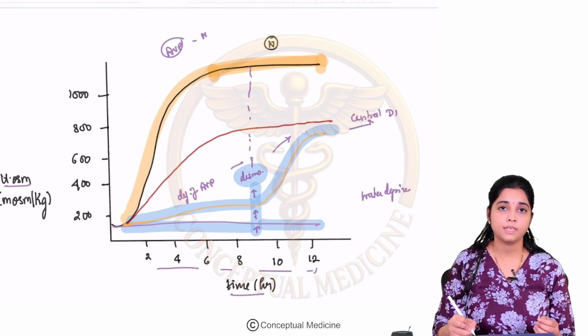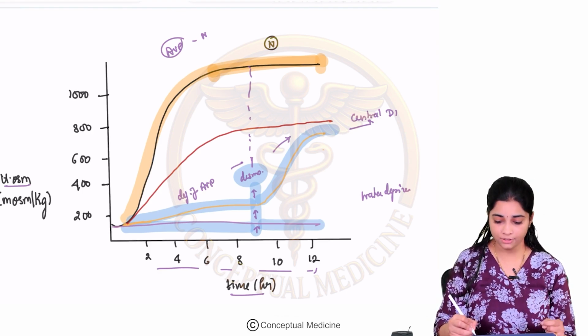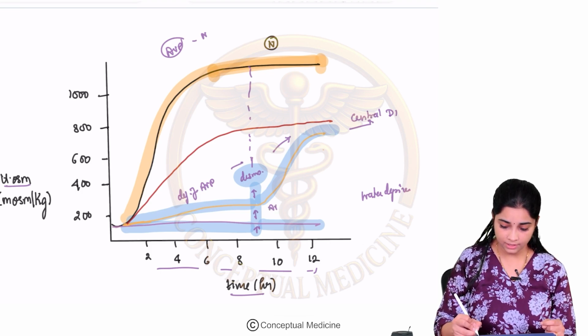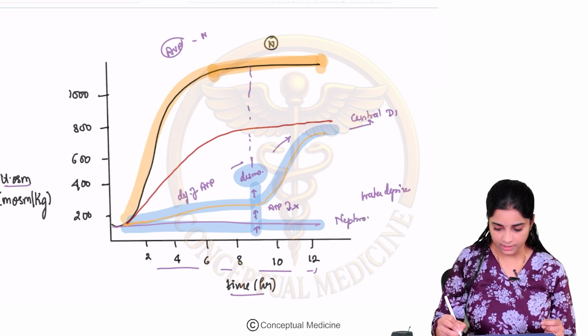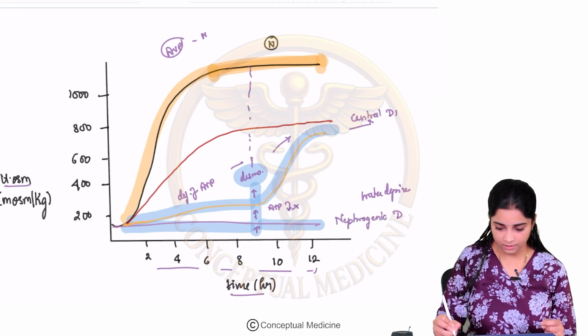So what does that mean? That means there is resistance to the action of AVP. AVP is not able to act. So this is your nephrogenic DI.